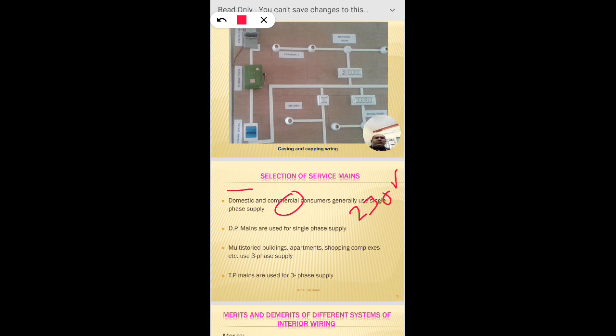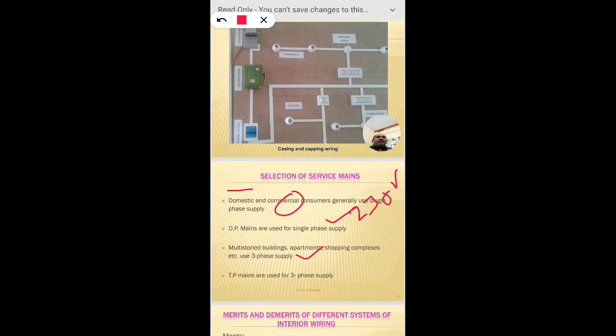Double pole mains are used for the single phase supply; the main indicates whether the power is available or not, as we generally observe in our domestic systems. Multi-storied buildings, apartments, shopping complexes, etc. use a three phase system, where the load quantity is more. For example, you can see the number of air conditioners, refrigerators, heating elements, and different loads that are available.